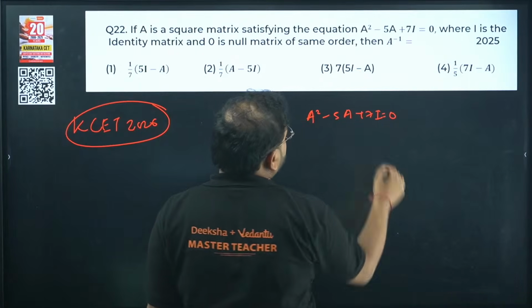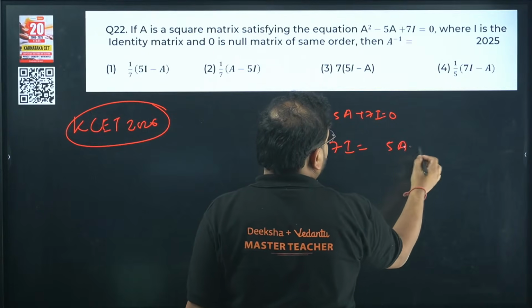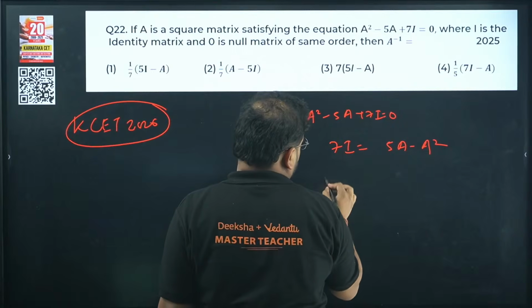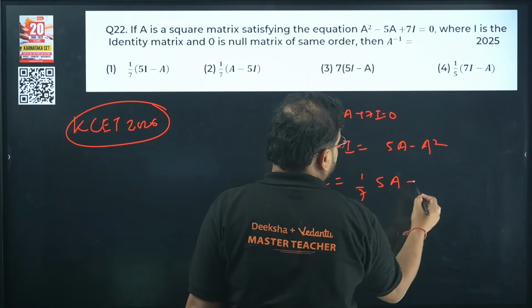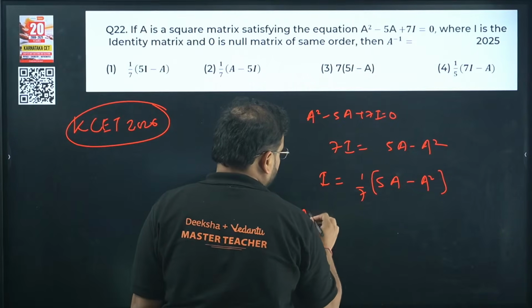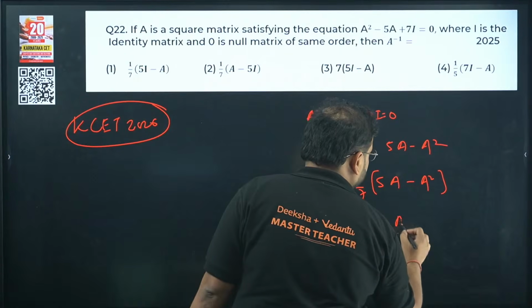Now back to this question. I'm looking for A inverse, so that can only happen if I have I over here and the rest on this side: 5A minus A square. Apply A inverse on everything. First I'll find I, so I get 1 by 7 times (5A minus A square). Apply A inverse now.